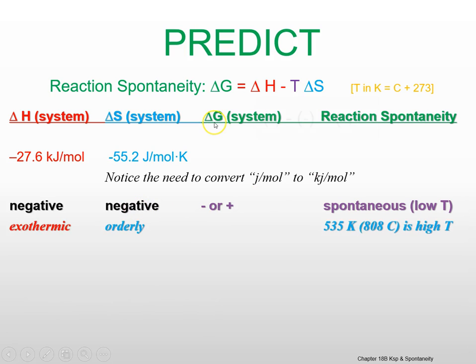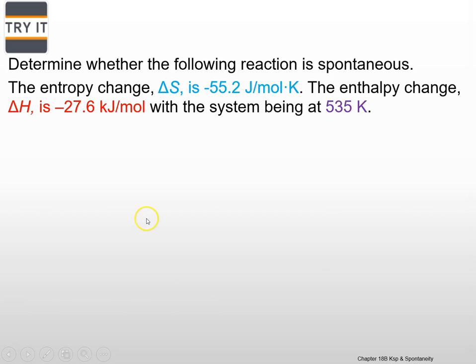In this case, delta G could be positive or negative. It depends on how high the temperature is. And in this case, the temperature is quite high, 535 Kelvin, 808 Celsius. So this reaction we predict to be non-spontaneous. Let's plug in the numbers and see what we get.